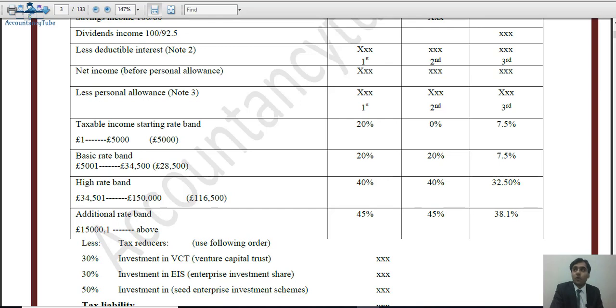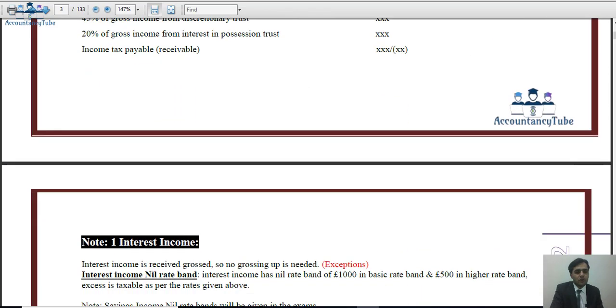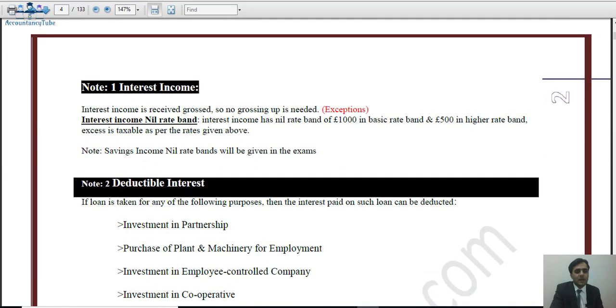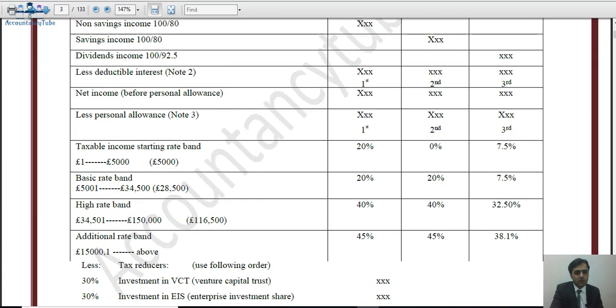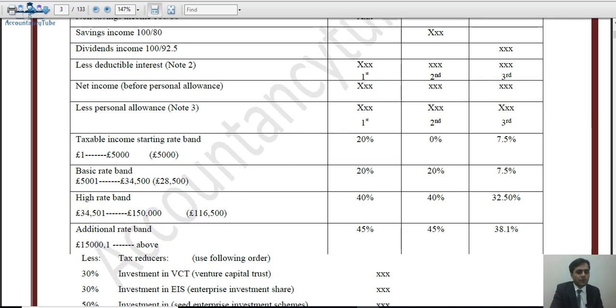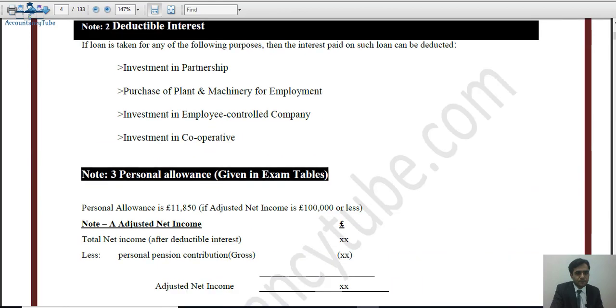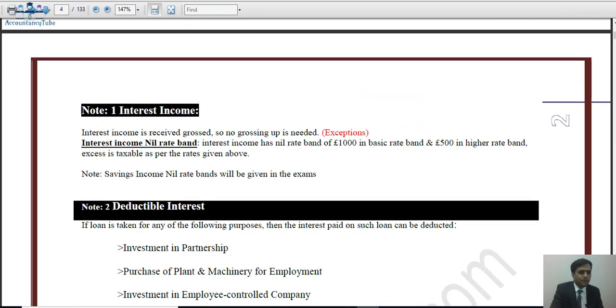And if the savings income falls within the higher rate band, then the first 500 is nil rate band, and the excess will be taxable as per the rates given above. So what are the rates in the savings income? It will be 40% if it is in the higher rate band. Okay, so that's our interest income.